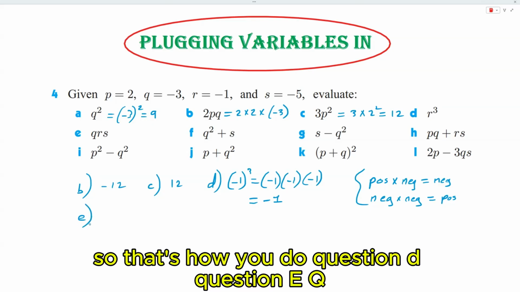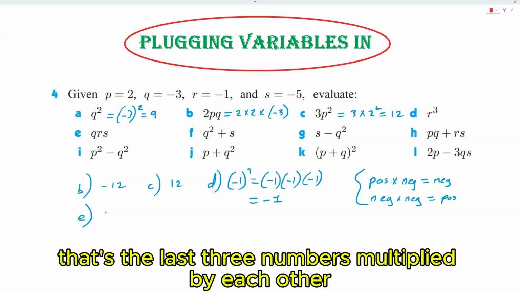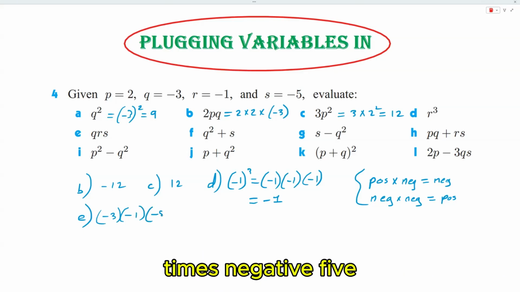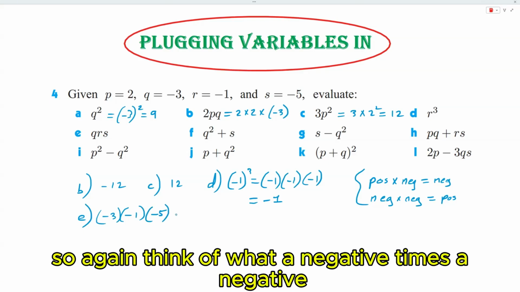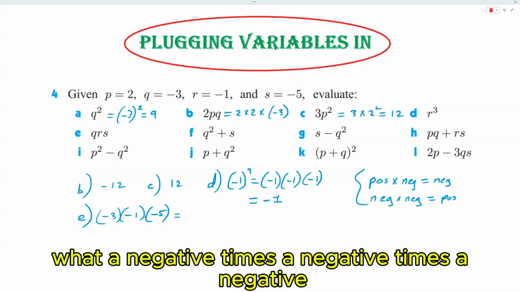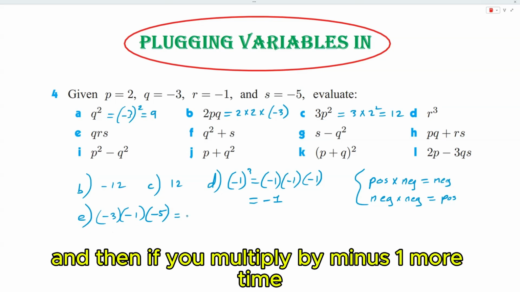Question E, QRS. I guess that's the last three numbers multiplied by each other. So this will be negative 3 times negative 1 times negative 5. So again, think of what a negative times a negative times a negative turns out to be. Two negatives give you a positive, and then if you multiply by minus one more time, you get a